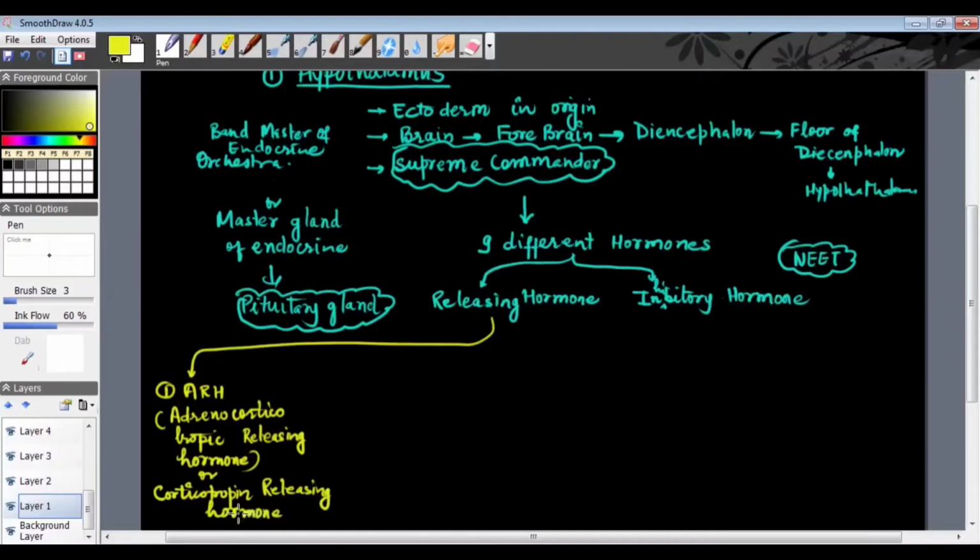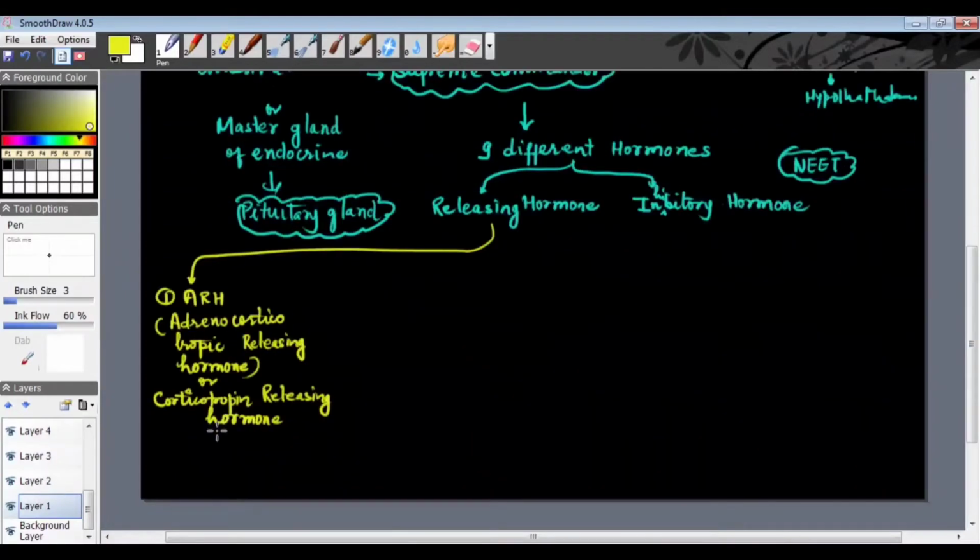So this is the first one, which stimulates the anterior pituitary gland to secrete its hormone, named ACTH, adrenocorticotropic hormone.